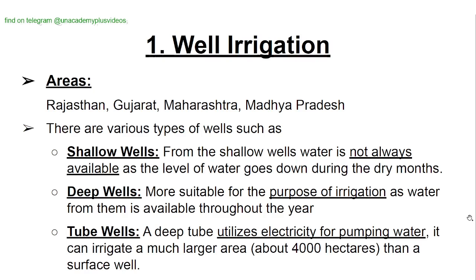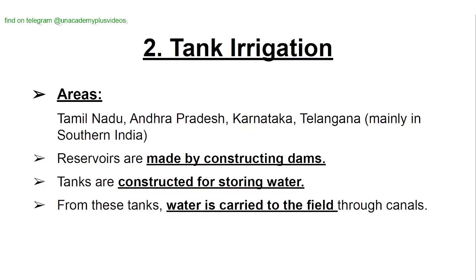Shallow wells. From the shallow wells, water is not always available as the water level goes down during the dry months. Deep wells are more suitable for the purpose of irrigation as water from them is available throughout the year. Tube wells: a deep tube well utilizes electricity for pumping water. It can irrigate a much larger area, about 4,000 hectares, than a surface well.